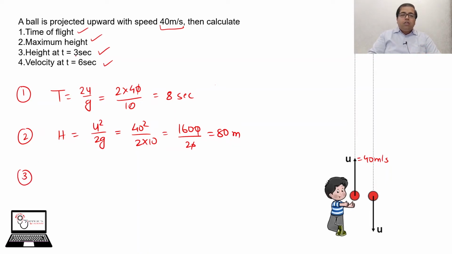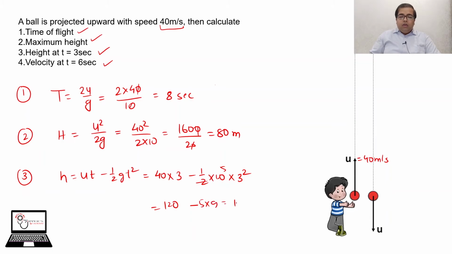Third, the height at t equal to 3 seconds is asked. So now I am going to use the formula h is equal to ut minus half gt square. You have u as 40, time is 3, minus half g. I'll use 10 instead of 9.81, and t square means 3 square. So 120 minus 5 into 9, that is 120 minus 45, which is equal to 75 meter. That is the height.